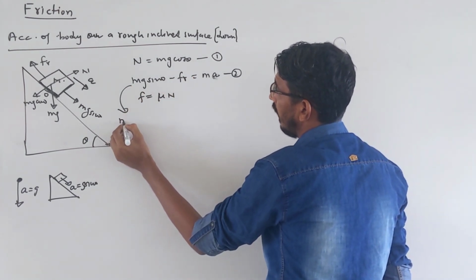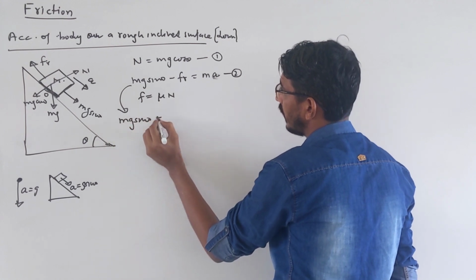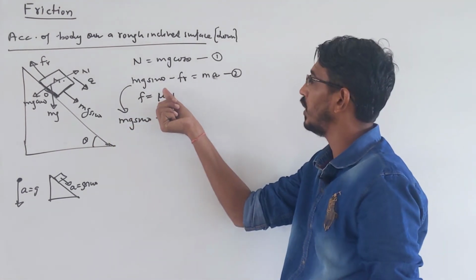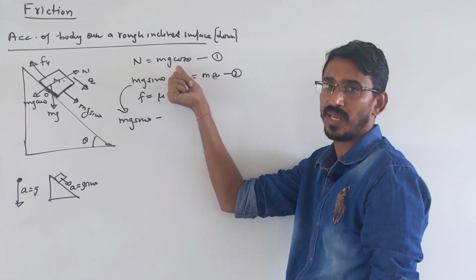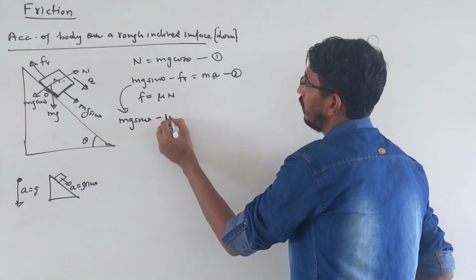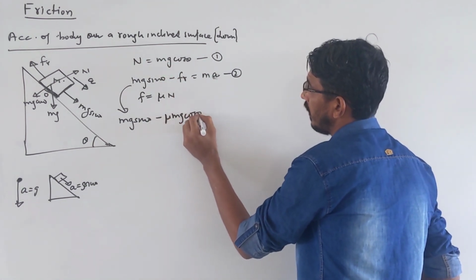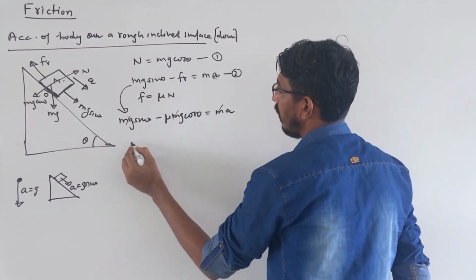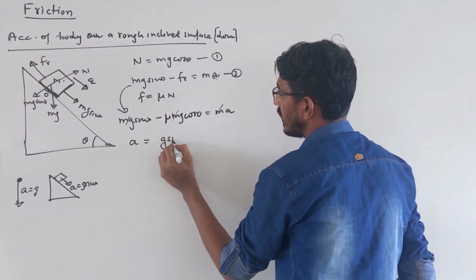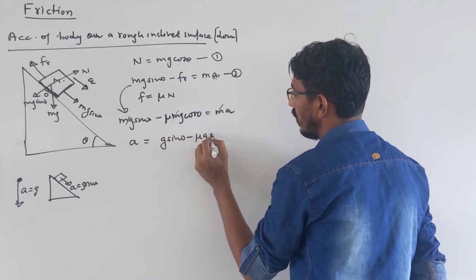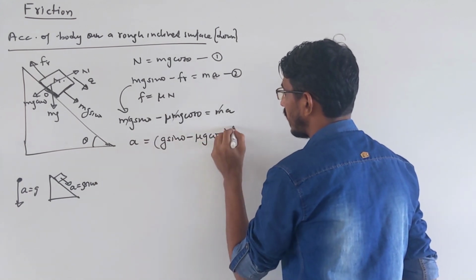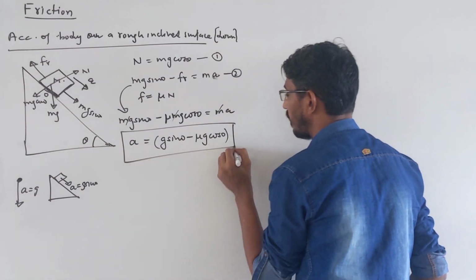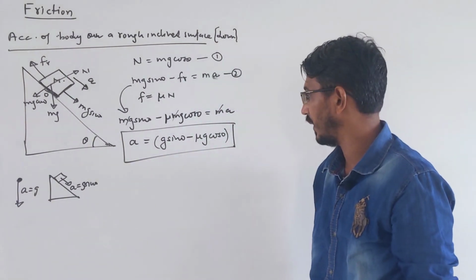So I am writing this again, mg sine theta minus frictional force, which is mu into N, and N is this much, mg cos theta. So I am writing mu mg cos theta is equal to ma. m you can cancel everywhere. So a you got simply, if you watch carefully, g sine theta minus mu g cos theta. That's the acceleration of the body, and it is very very important. You should remember it carefully.